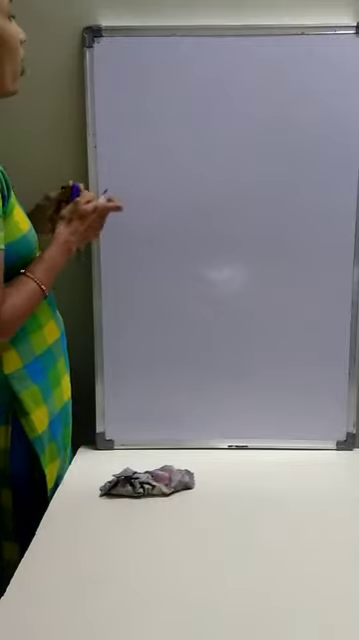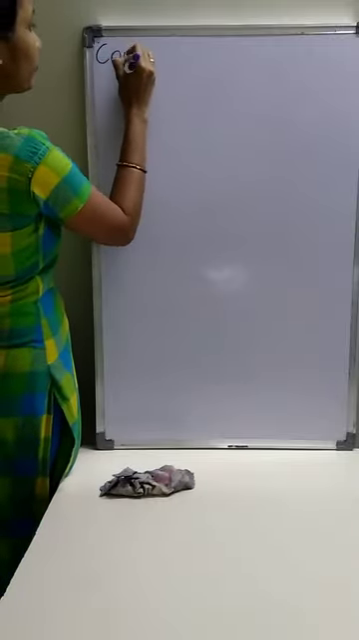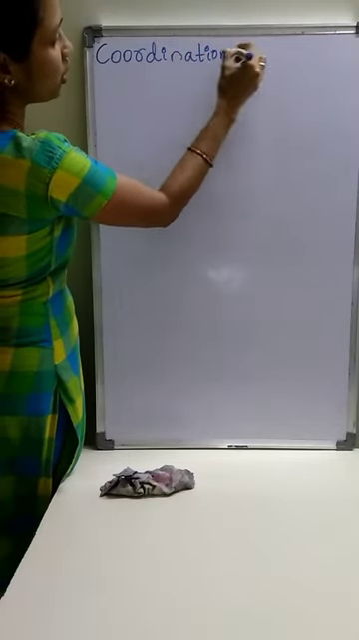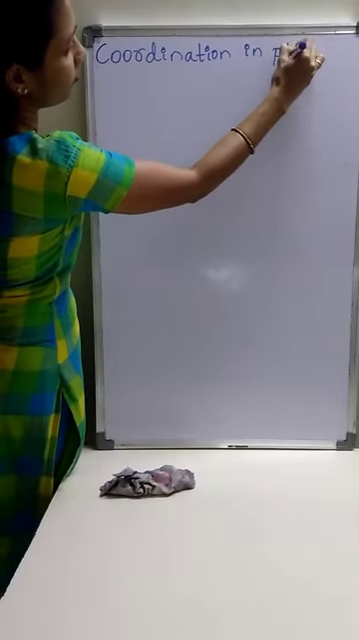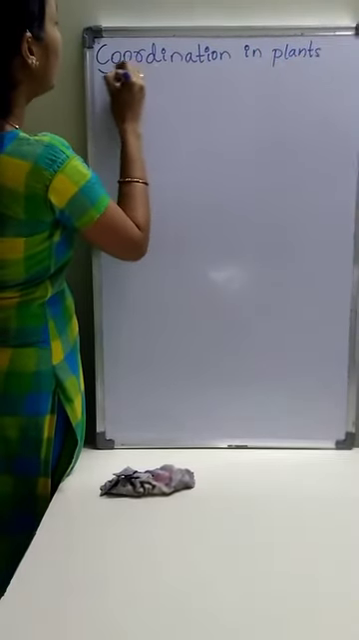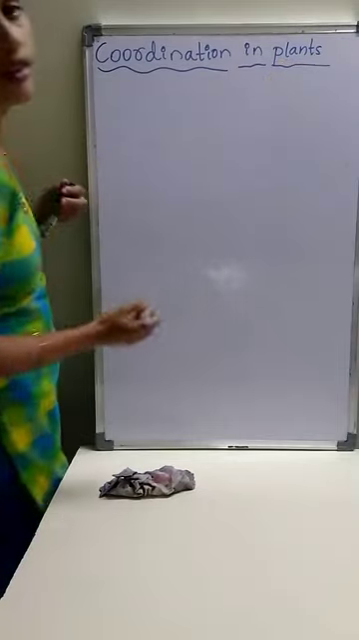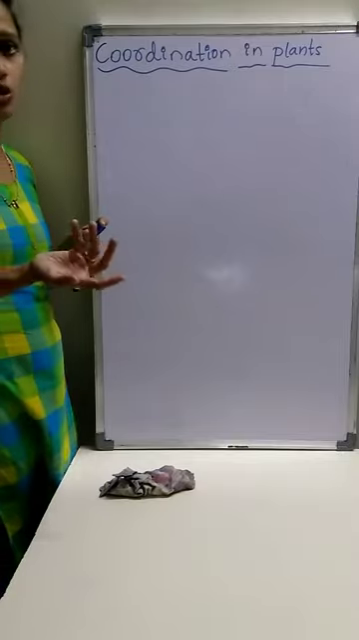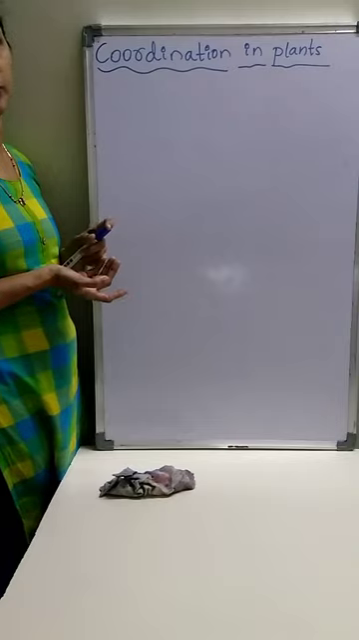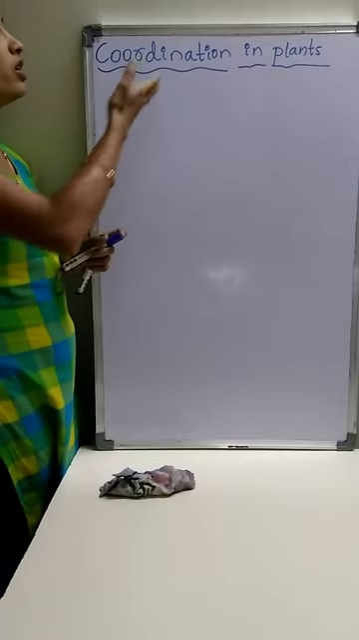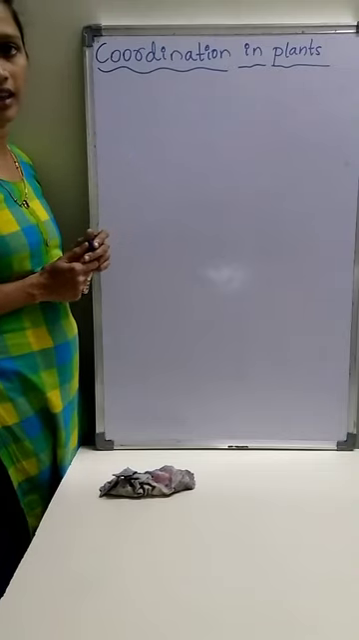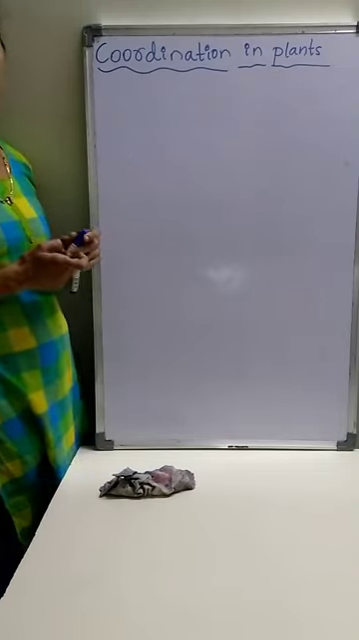Next one is coordination in plants, or control and coordination in plants. Chemical coordination in plants, or how the activities are controlled in case of plants, because in plants there is no nervous system or no nerves are present.